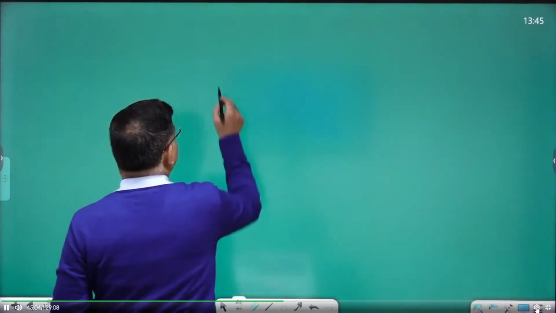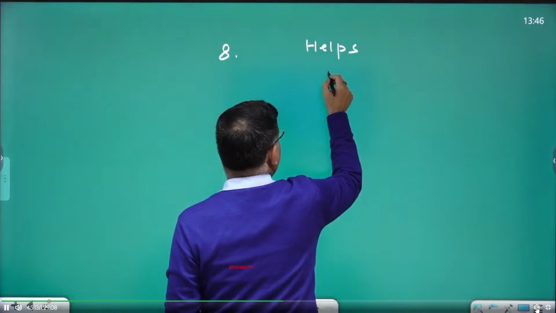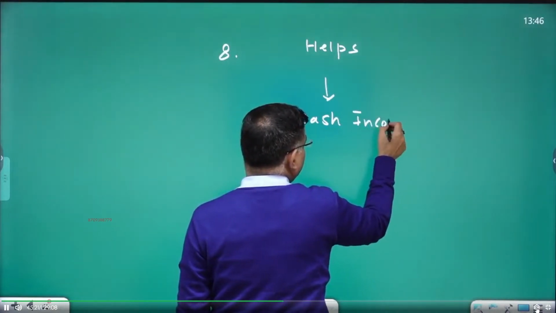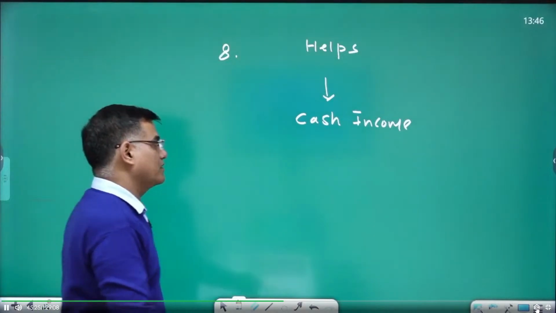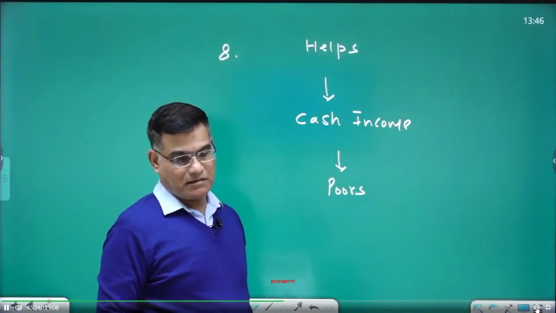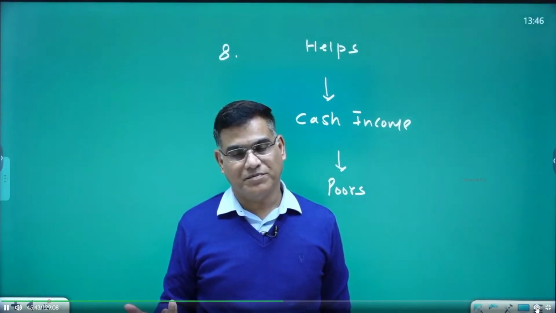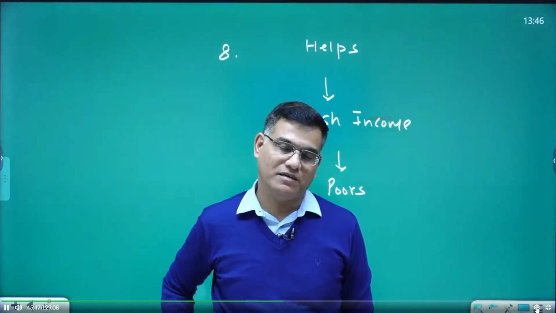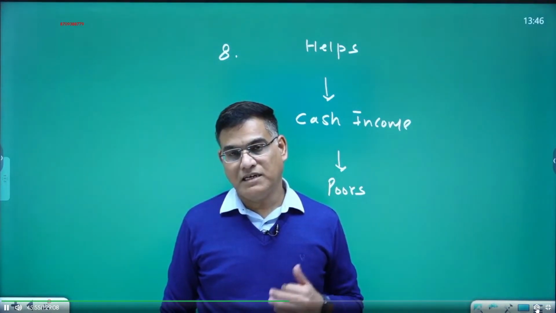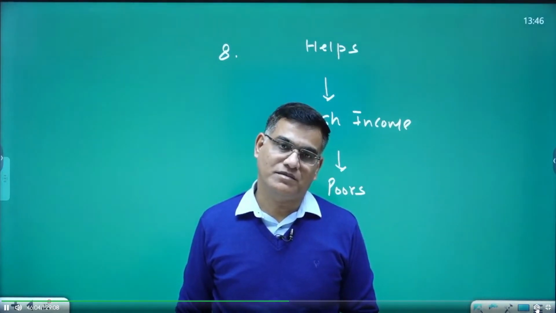It helps in getting cash income for the poor, right? You may be quite wealthy as a person. You may have accumulated a huge amount of land, buildings, so-called property. You may have various physical types of resources. But cash income is a different thing. Liquidity is a different thing. I have seen many people who have a big wealth background, but they do not have cash income, right?